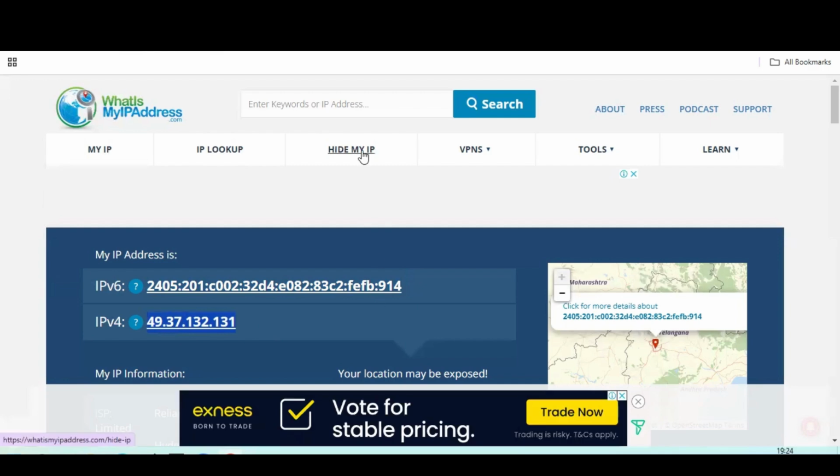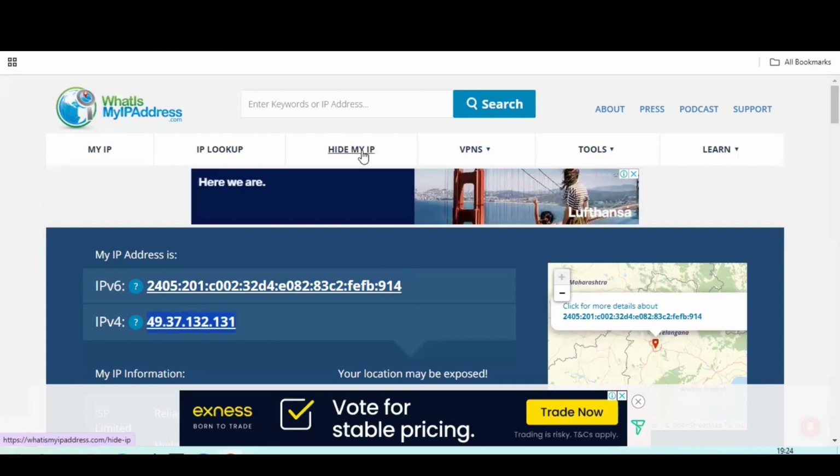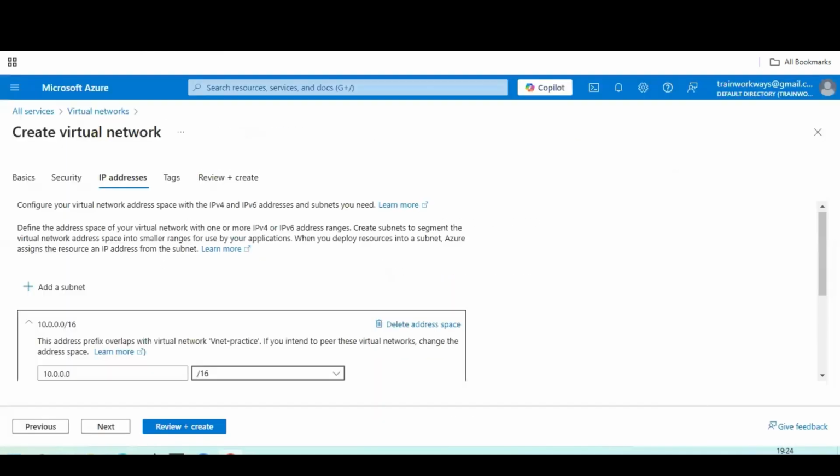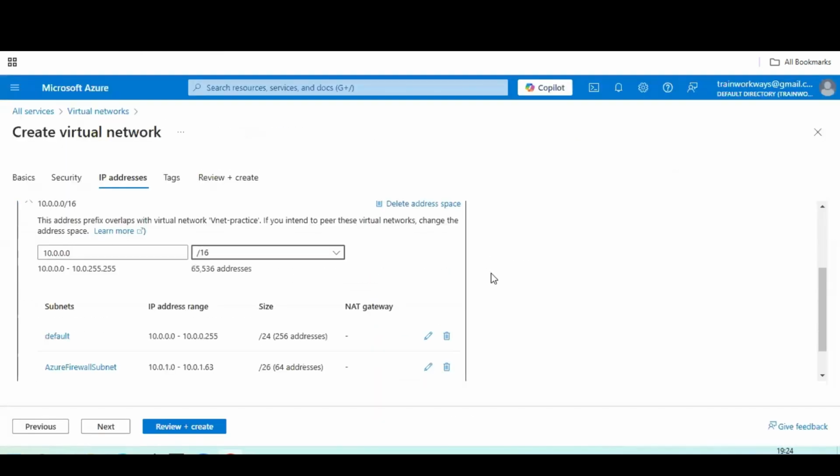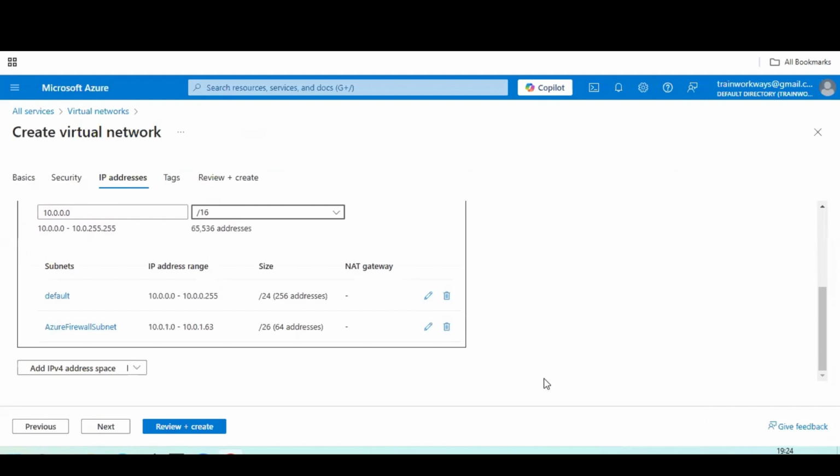So likewise, we will be having a differentiation as well. You can go through and understand about the internet protocol address, what is v4 and v6. Next, coming back to addresses of subnet. If you want, we have already created an Azure firewall subnet.